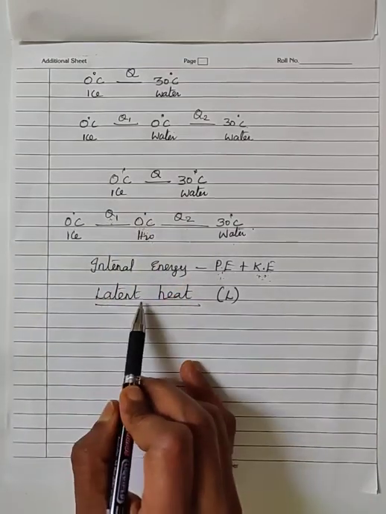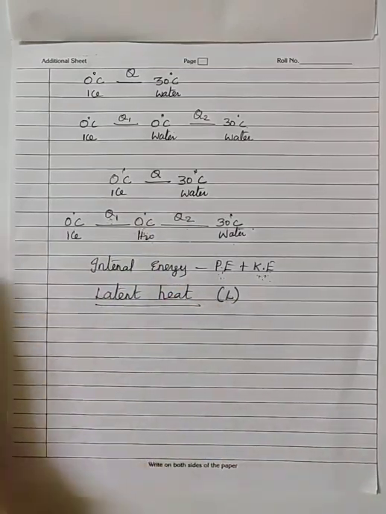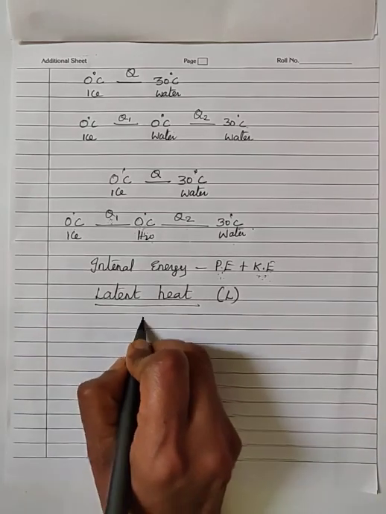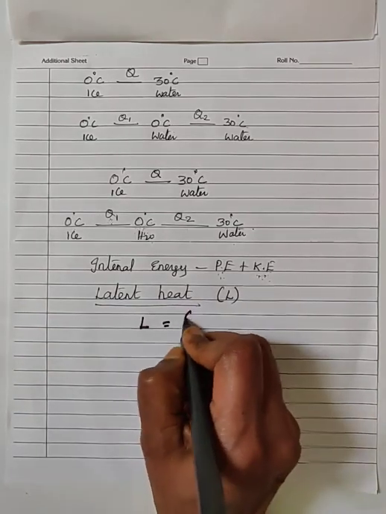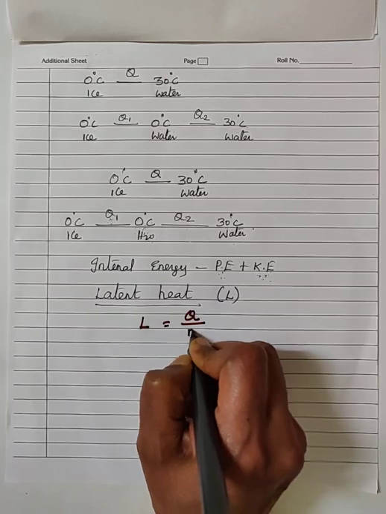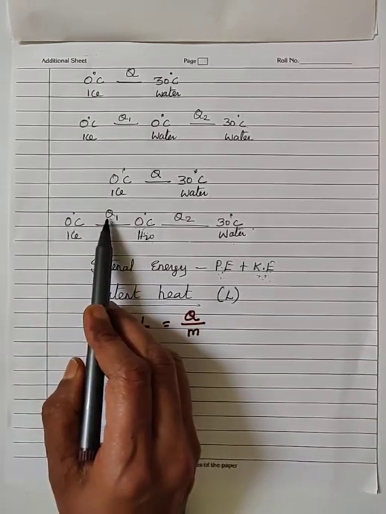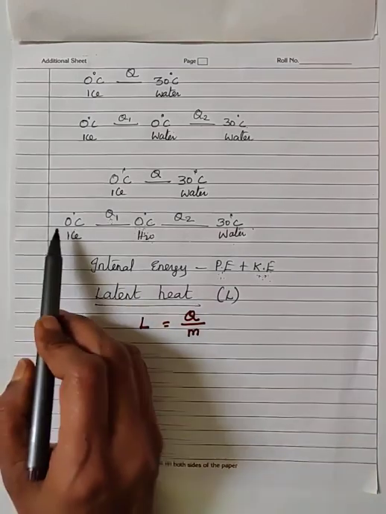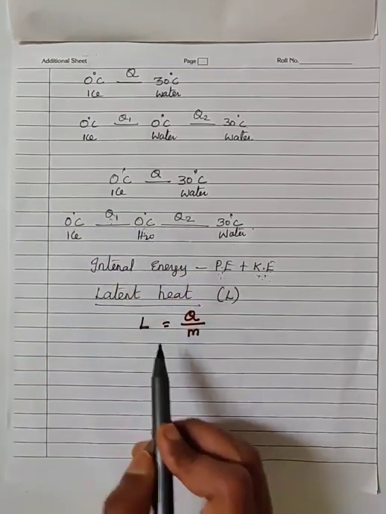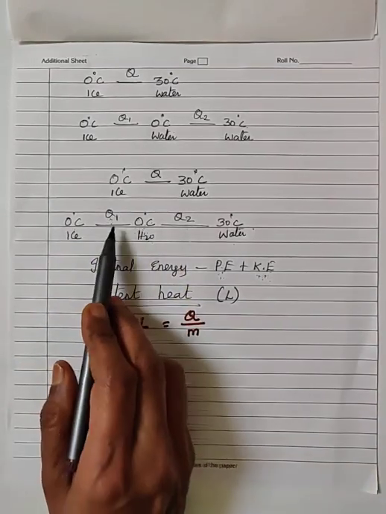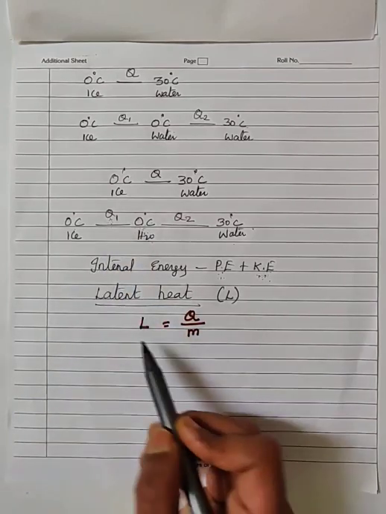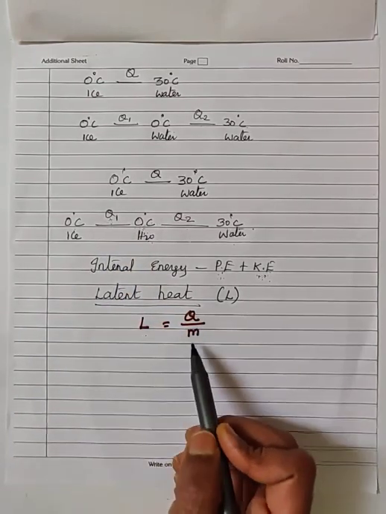This we call latent heat. We represent it mathematically. Latent heat L is given as L is equal to Q by M. Here Q represents the quantity of heat energy, M represents the mass of the substance, and L represents the latent heat.